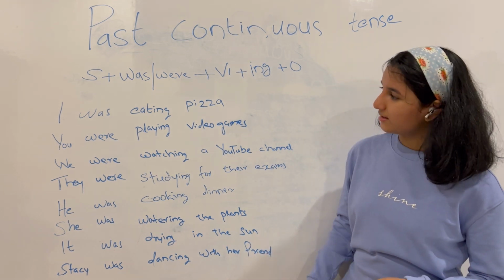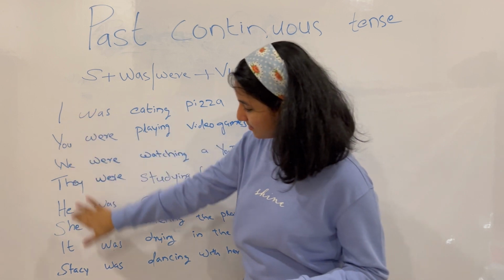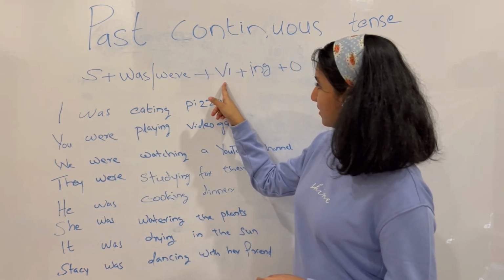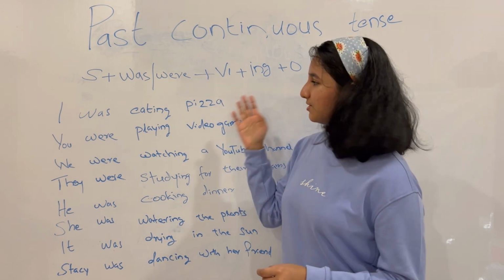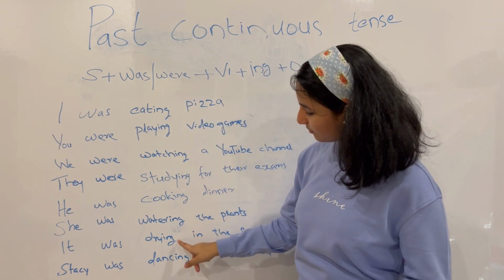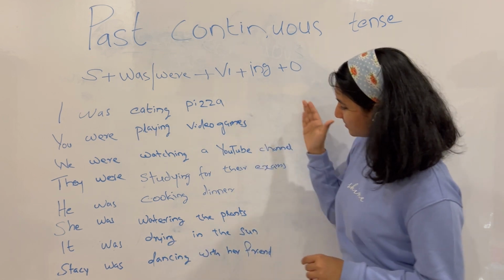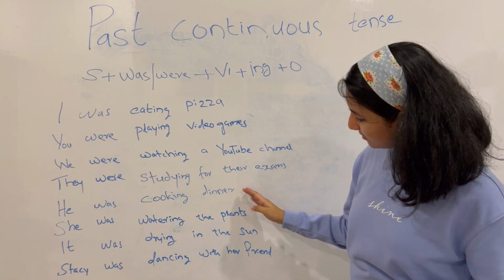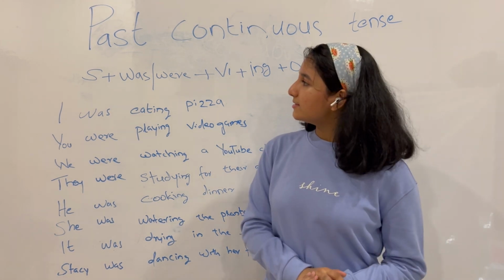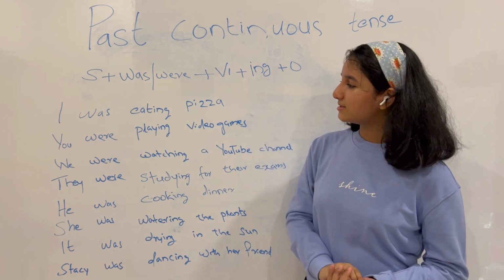So you can see there, following the format, there is a subject here, was or were is used here. There's a verb in the first form plus ing: eating, playing, watching, studying, cooking, watering, drying, and dancing, plus an object: pizza, video games, YouTube channel, exams, dinner, plants, sun, and friend. So as you can see, following just the format, now we have created some past continuous tenses.